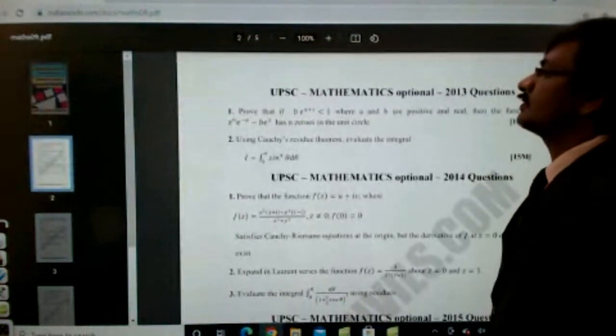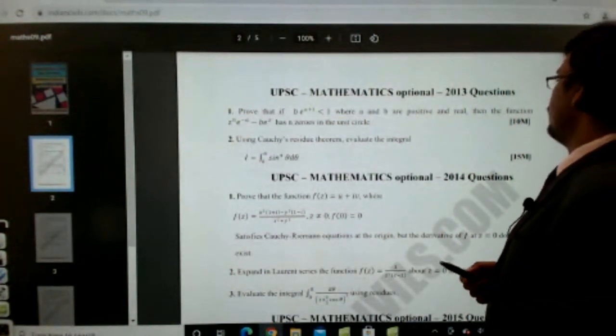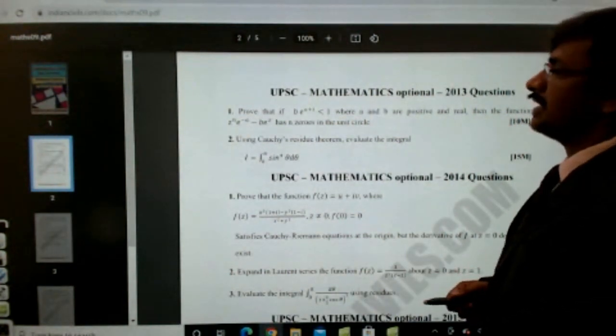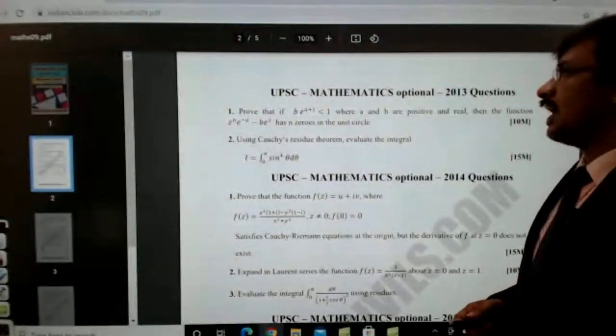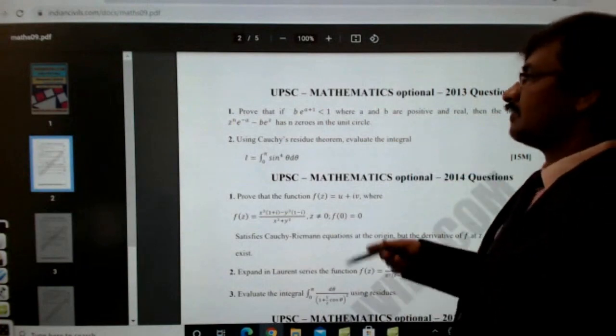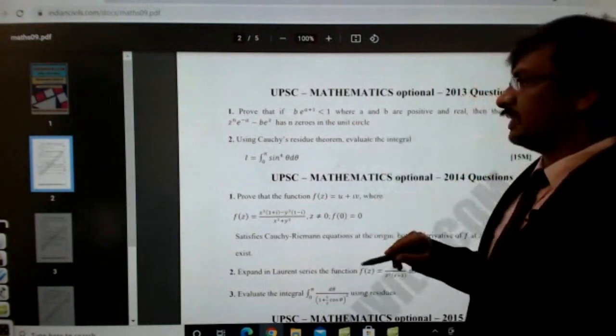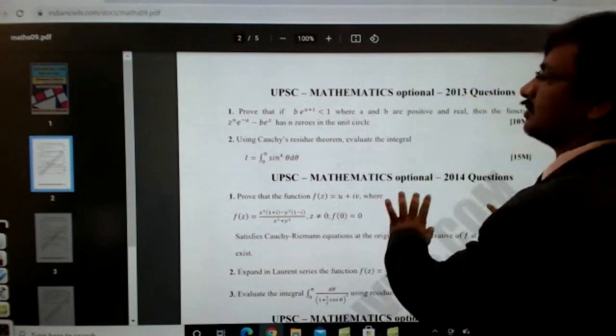See this. Prove that if b into e power a plus 1 is less than 1, where a and b are positive and real, then the function z power n e power minus a plus minus b into e power z has n zeros in the unit circle. So the number of zeros needs to be identified within the unit circle, right? There is a concept called poles and zeros. So in that concept it was given.